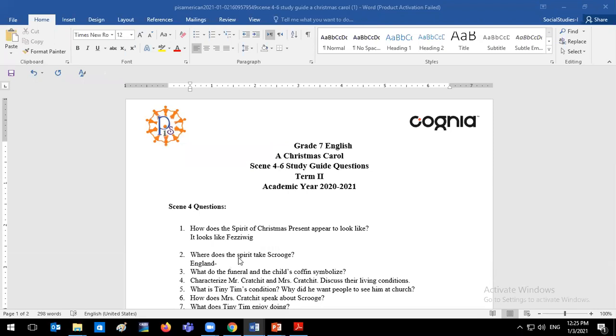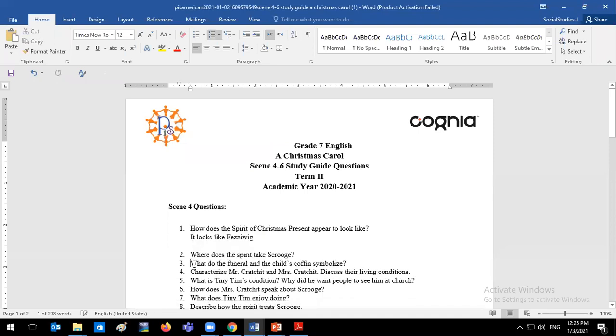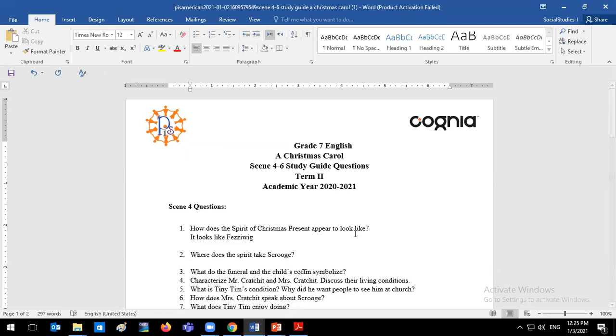And Marwa, can you please help me understand where the Christmas spirit takes Scrooge in the present? Remember, the story is in England, so they don't leave the country. They went to Bob Cratchit's house. Good job, Ibrahim. It did take him to Bob Cratchit's house.